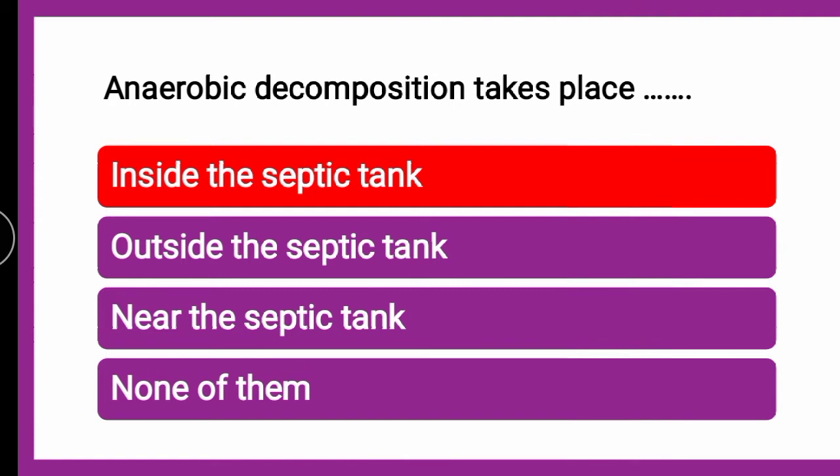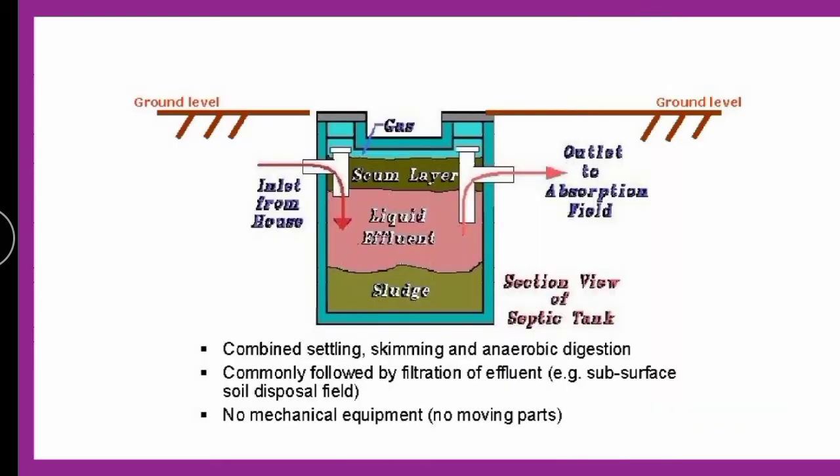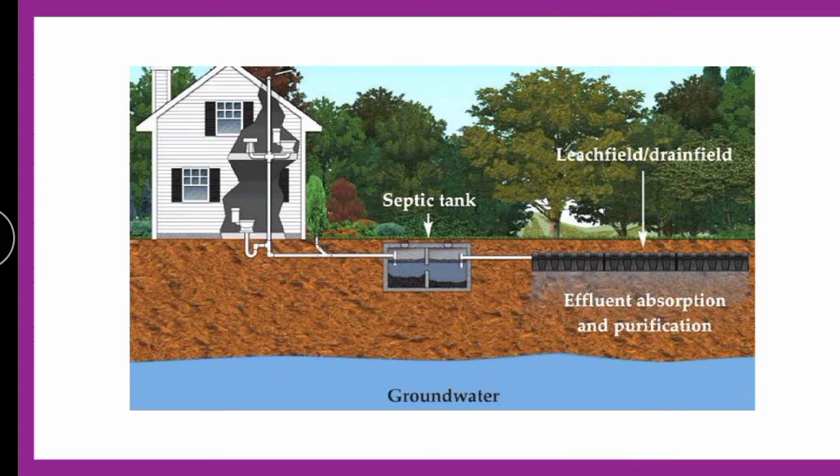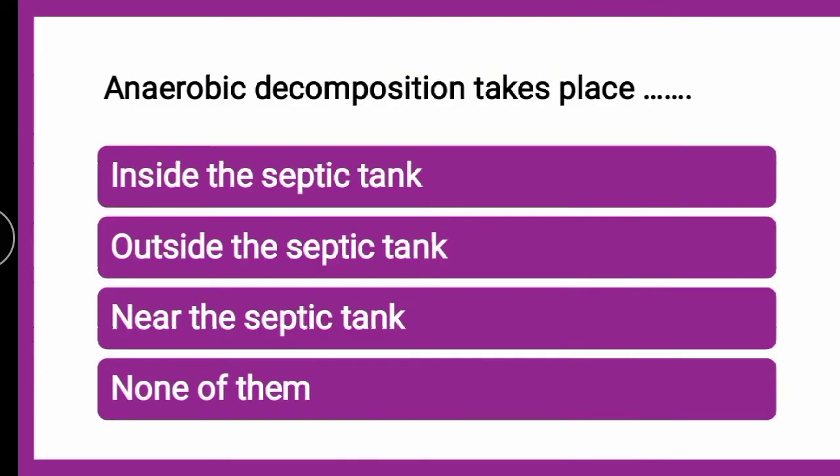As we just discussed, the solid which settles at the bottom of the septic tank is gradually converted through anaerobic decomposition to sludge. So this takes place inside the tank only, and aerobic decomposition, as you can see in the diagram, takes place outside the septic tank. This is the difference.